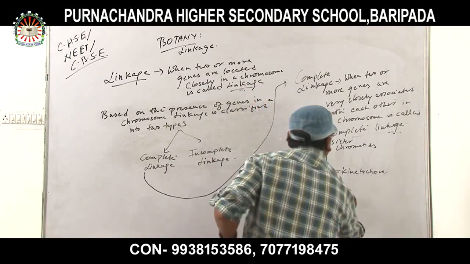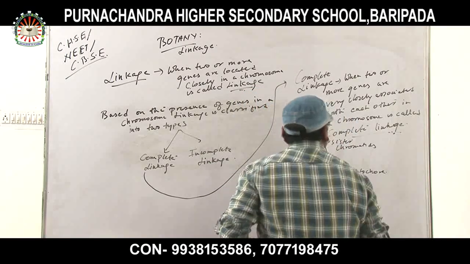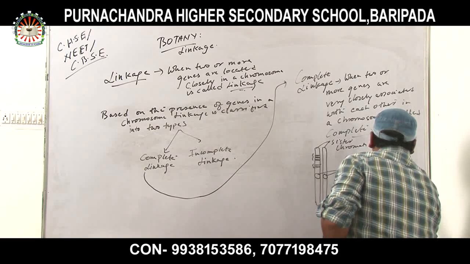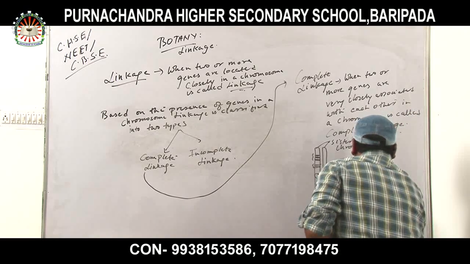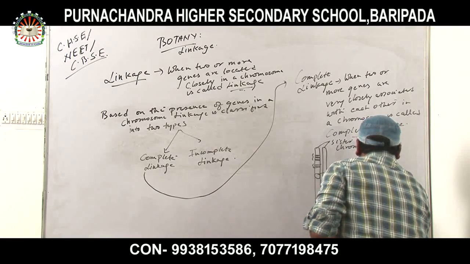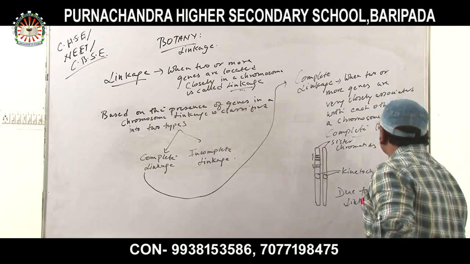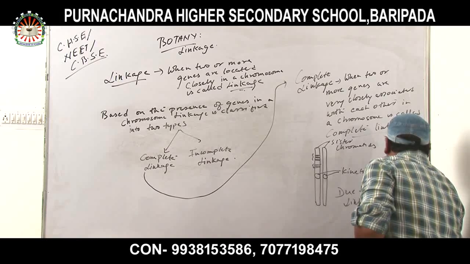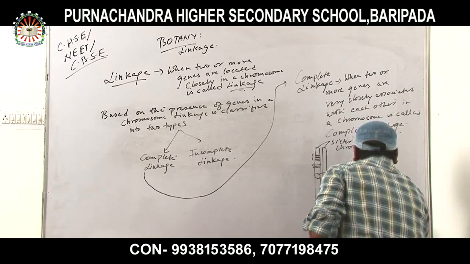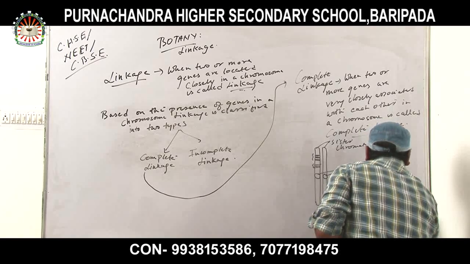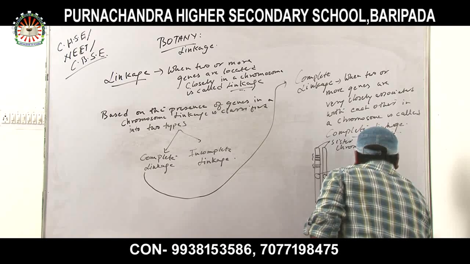Due to complete linkage, crossing over of chromosomes or chromatids does not take place.